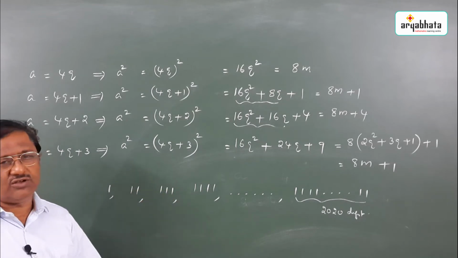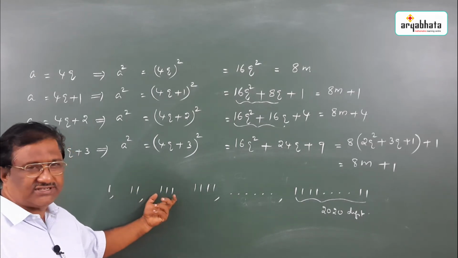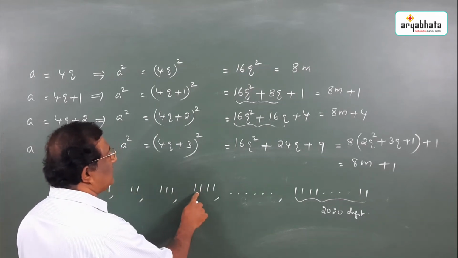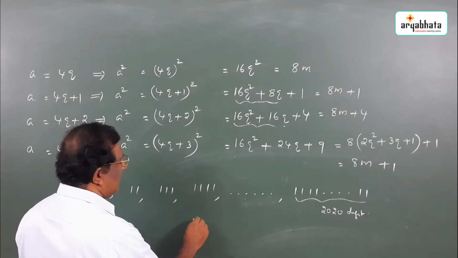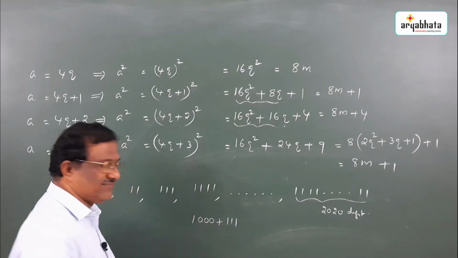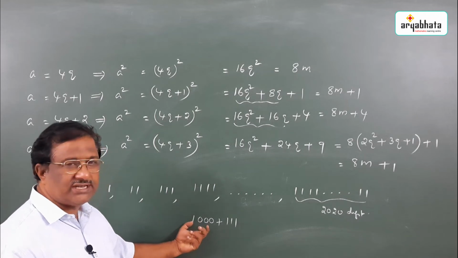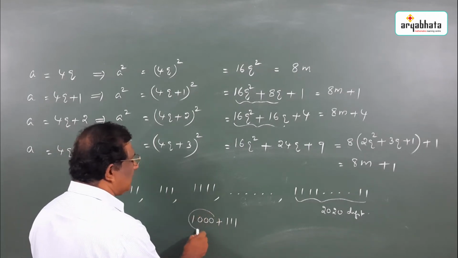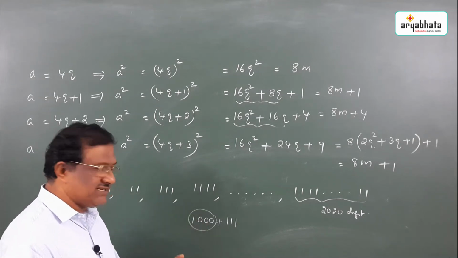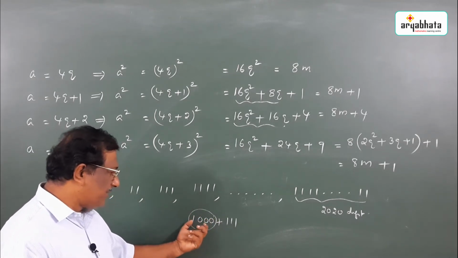111 is also not a perfect square. Then this number you see, 1111, that is 1000 plus 111. Why am I taking 1000? 1000 is a multiple of 8. 125 into 8 is 1000.